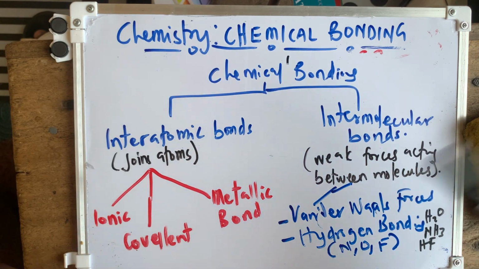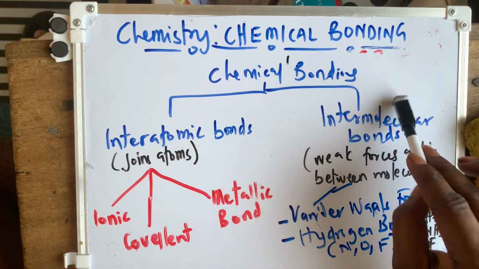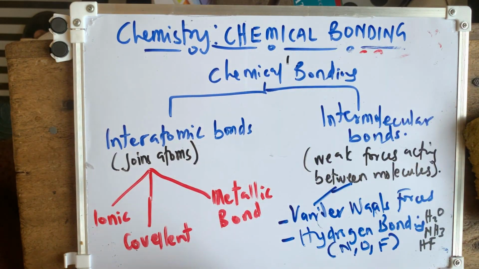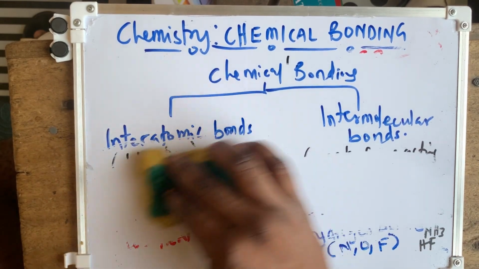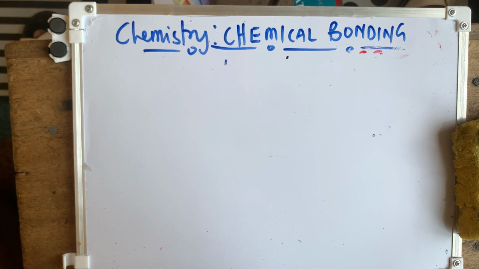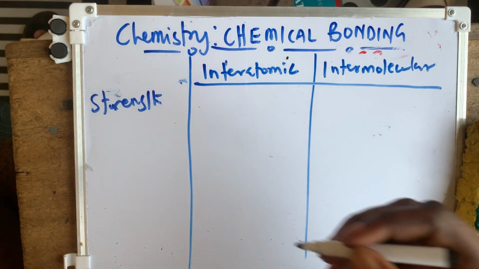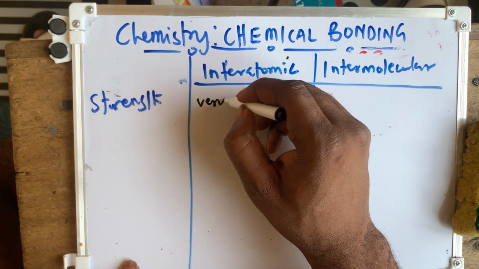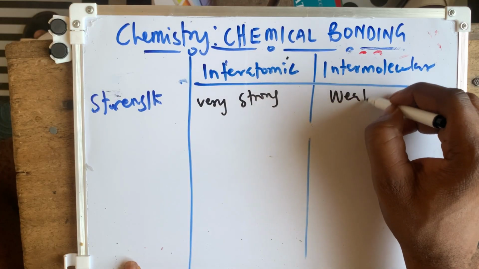So now, in quick, so that we end this particular lesson, the difference between interatomic and intermolecular bonds, which are all chemical bonding, is this. In terms of strength, we say interatomic is very strong, but intermolecular is weak.